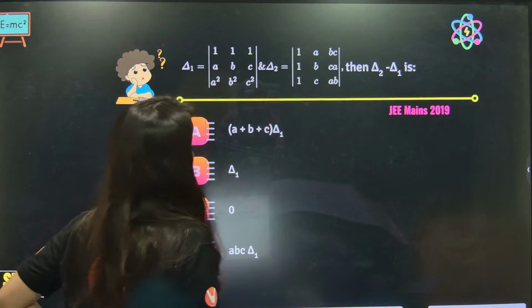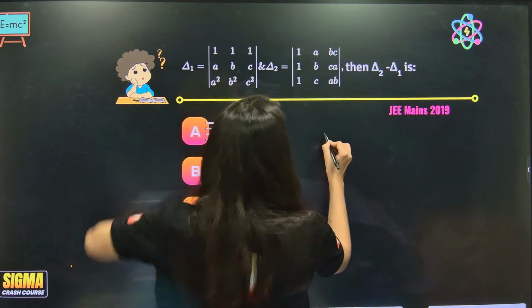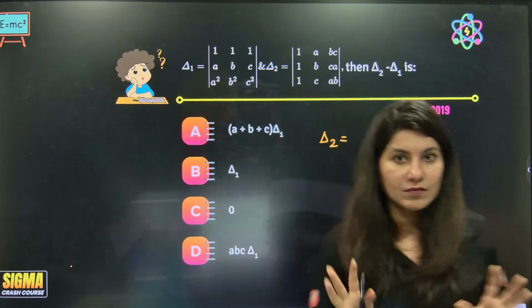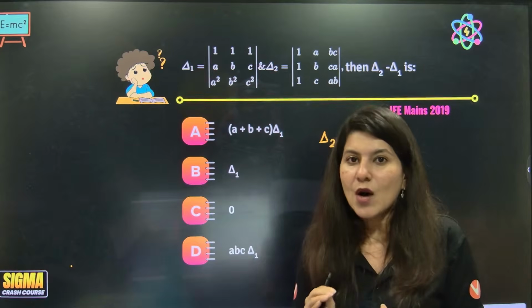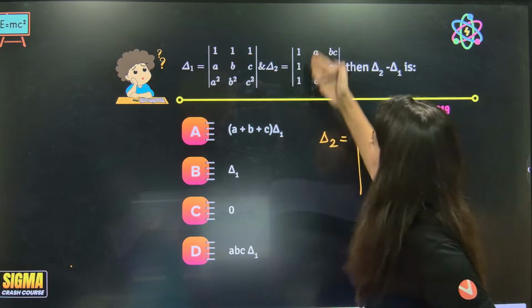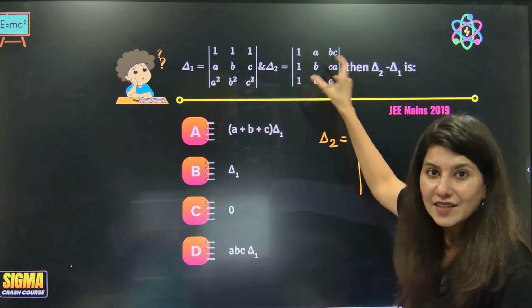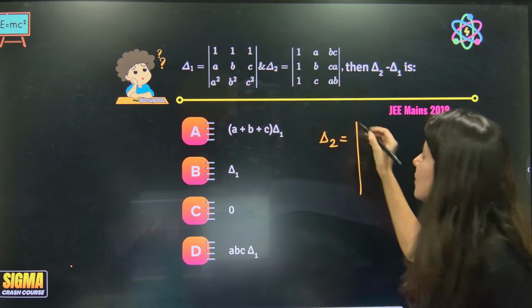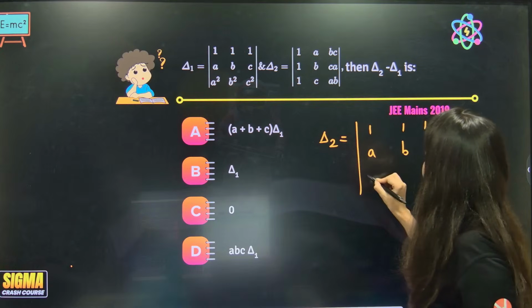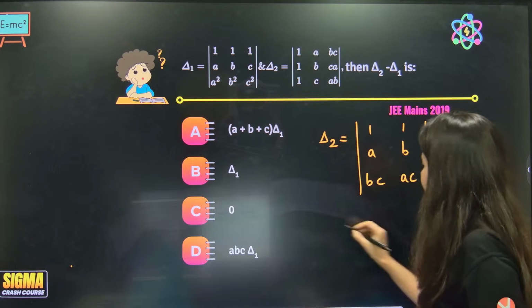Okay, so I can see there is some similarity between del 1 and del 2. First thing I want to do is try to match del 2 with del 1. My idea is how can I become very close to del 1. So first of all, we know that even if I take the transpose of this determinant, the value will not change. So rather than 1, 1, 1, I'll write 1, 1, 1 over here, A, B, C over here, and B, C, C, A, and A, B over here. Okay, this is your del 2.